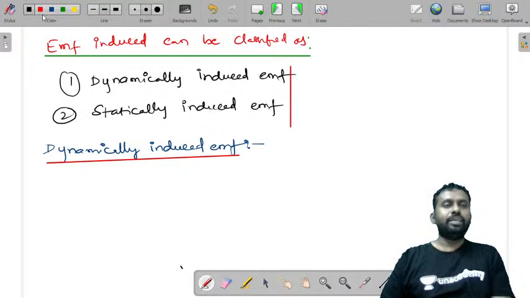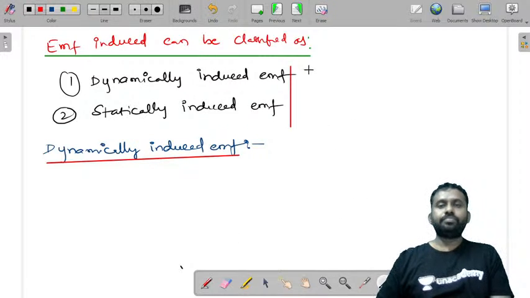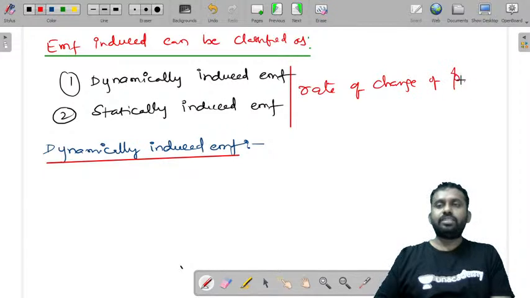There should always be a rate of change of flux.